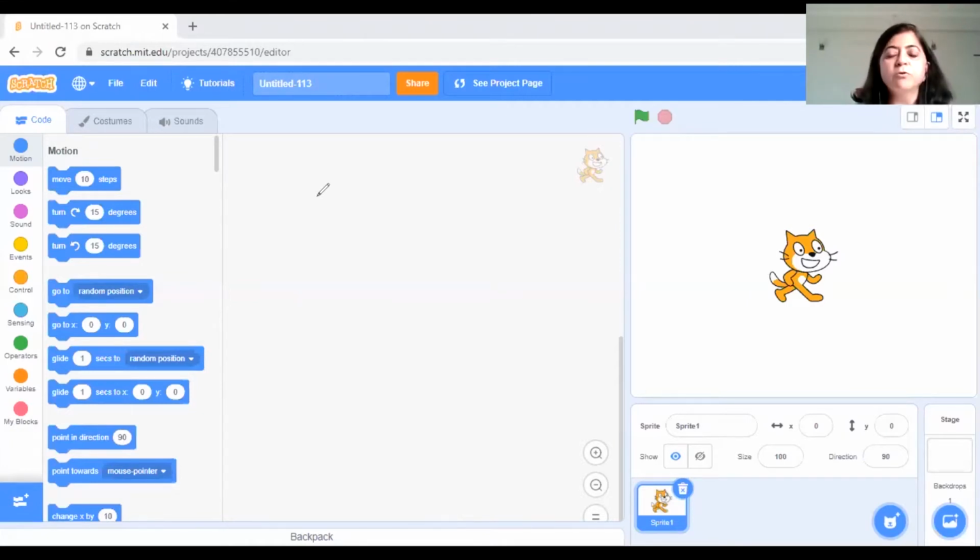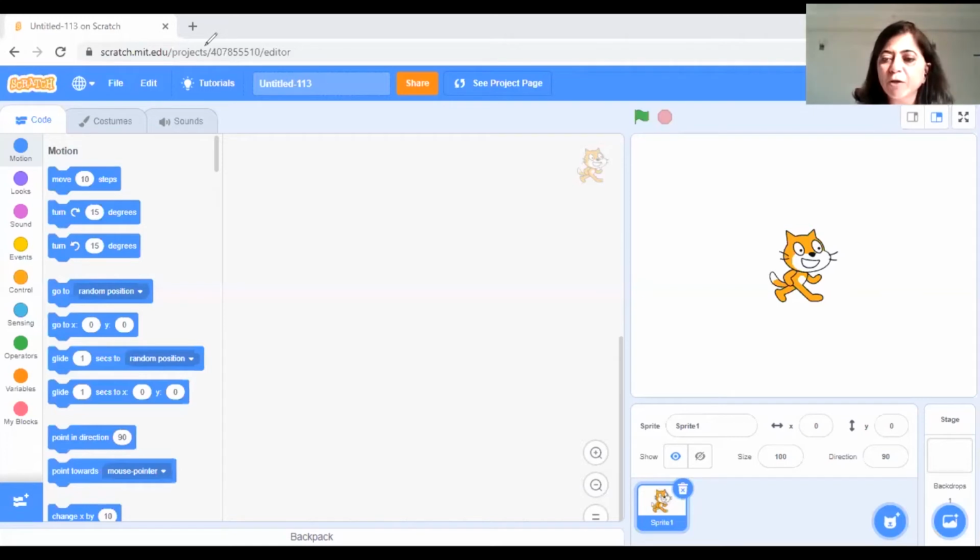We want the computer to do some task for us, and for that, we will give some commands. In this session today, we will build one very small story, and you will learn some concepts while we do this.